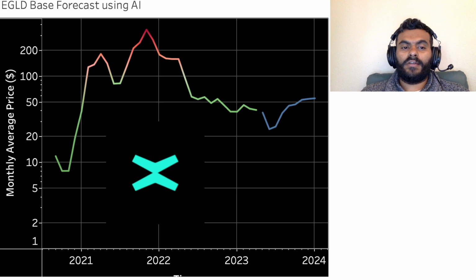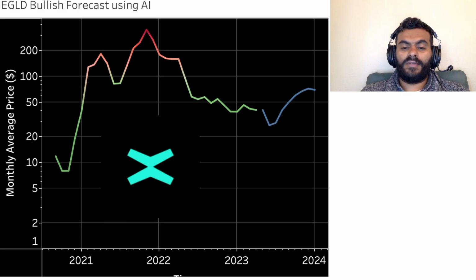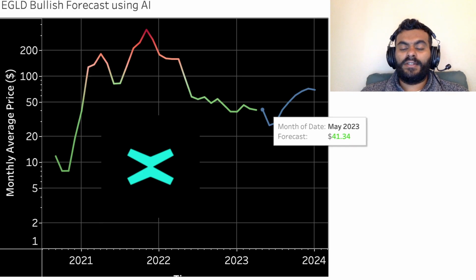Coming over to the second scenario, which I had discussed earlier, is the bullish scenario. So this scenario assumes that along with the base forecast of the model, the general macroeconomic outlook favors risk assets. That's why this assumes that the average movement would be to the upside, and that is calculated by using standard deviation and historical z-score at a similar phase in the market. So with those as a multiplier, this forecast is created. So let's continue with the forecast.